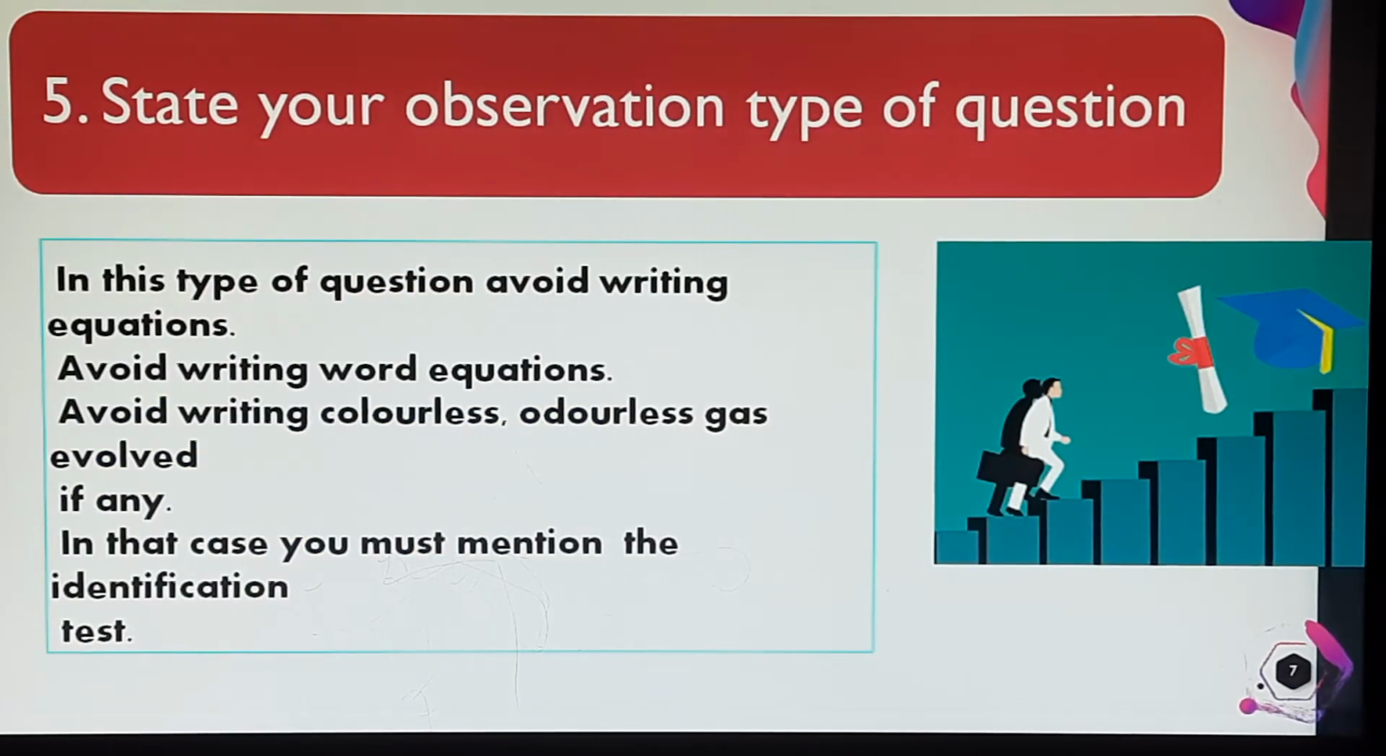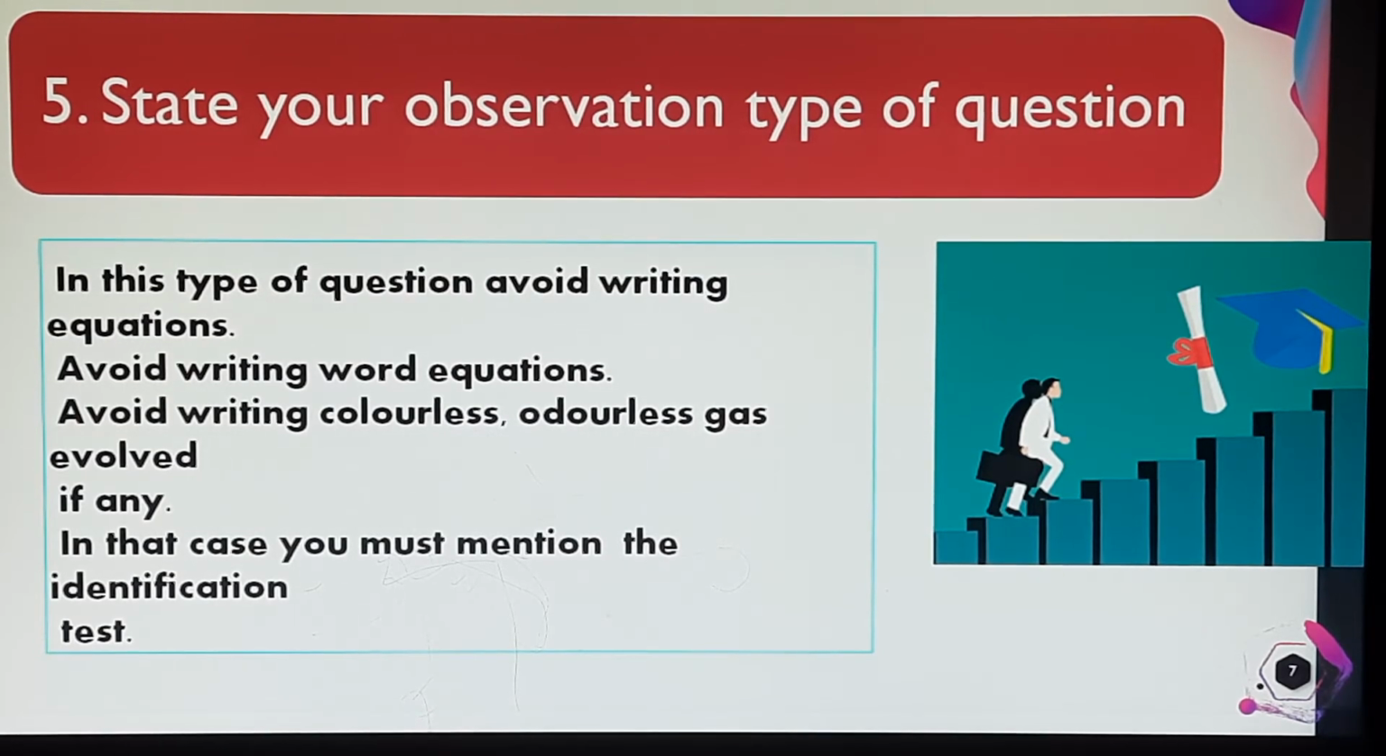Next, the "state your observation" type of question. In this type of question, avoid writing equations. Once again, I'm repeating myself: avoid writing equations in this type of observation-based question. Why am I telling you this? If your observation is correct but your equation is wrong, you lose that 1 mark. Second thing is that in an observation-based question, you are never supposed to mention "colorless, odorless hydrogen gas evolved" or "colorless, odorless oxygen gas evolved." Nobody is asking you to identify the gas.